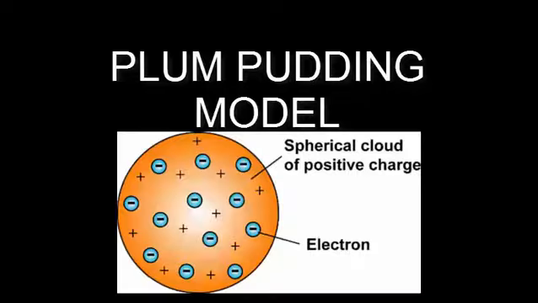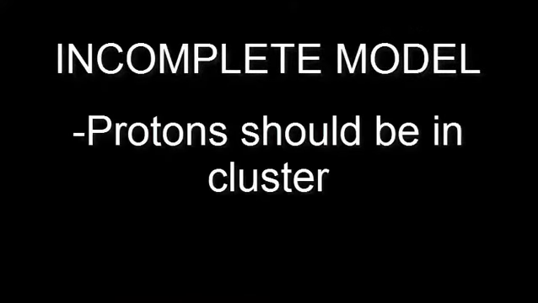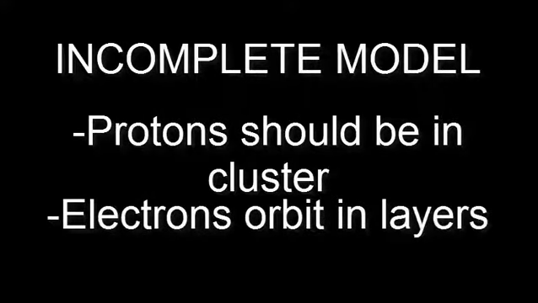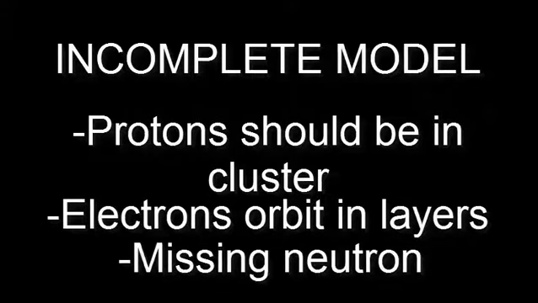Thomson's model is also called the plum pudding model. It shows that there are smaller particles inside an atom, that there are positively charged particles and negatively charged particles. His model is incomplete because the protons are clustered together in the center of the atom, and the electrons fly around the proton in layers, and he is still missing the neutrons.